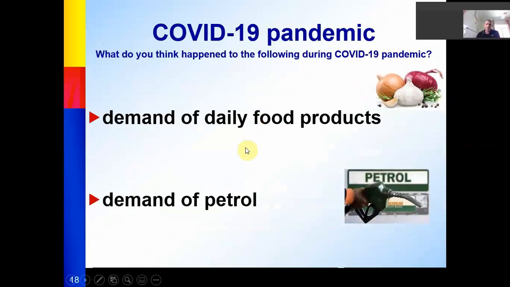Let's talk about the COVID-19 pandemic. What do you think happened to the following during the COVID-19 pandemic? The demand for daily food products. If you remember, what happened to daily food products? Yes, that's right. The demand for daily food products increased. Why? Because of the fear. Most people had fear of this pandemic, and there was not enough food in the stores.